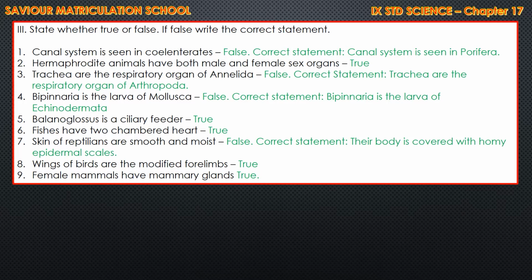Balanoglossus is a ciliary feeder. True. Fishes have two-chambered heart. True. Skin of reptilians are smooth and moist. Answer is false. The correct statement is their body is covered with horny epidermal scales. Horny epidermal scales. Wing of birds are the modified forelimbs. True. Female mammals have mammary glands. True.